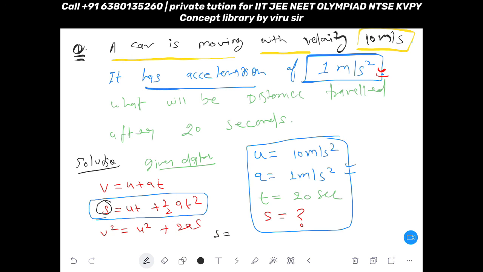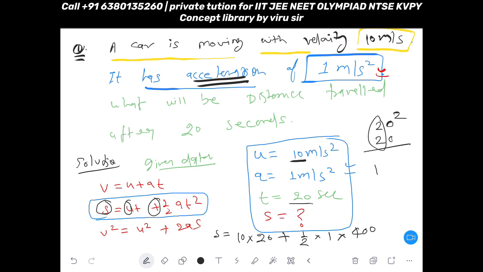So s is equal to initial velocity 10, so you put 10 here, and then you multiply with time, 20. Then plus sign or minus sign? Acceleration is given, so plus sign. Half into acceleration 1 into time square, 20 square. 20 square is 400, which is 2 into 2 is 4 and then 2 zeros.